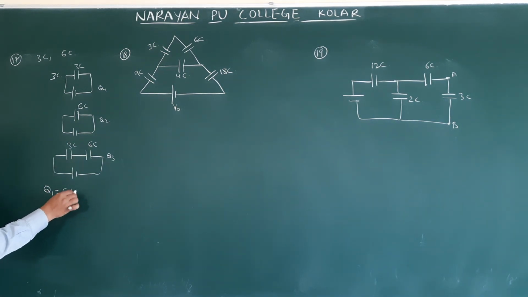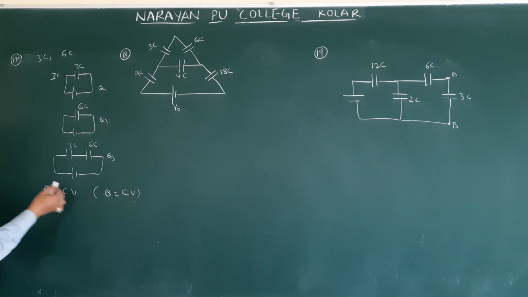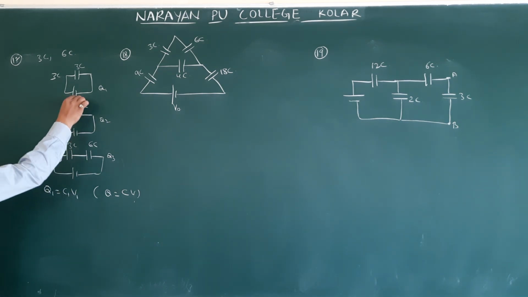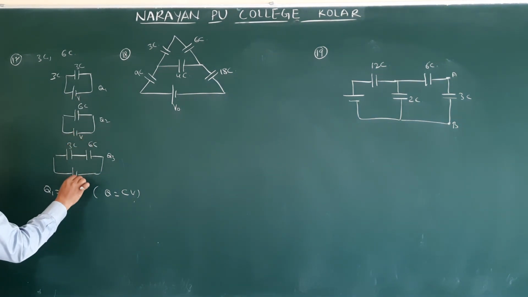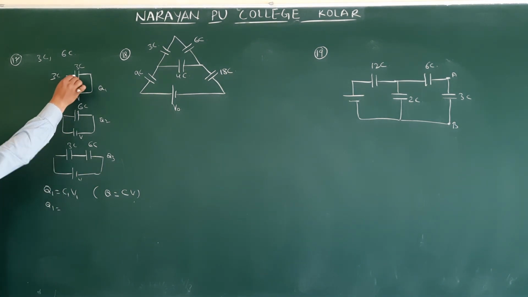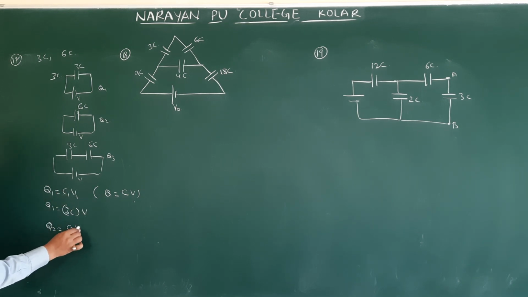The general formula is Q equals CV. Then Q1 is equal to C1 V1. The same battery is connected, so the potential is V. So Q1 is equal to the C1 value of the first capacitor, 3C, times V. On the second capacitor, Q2 is equal to C2 V2.